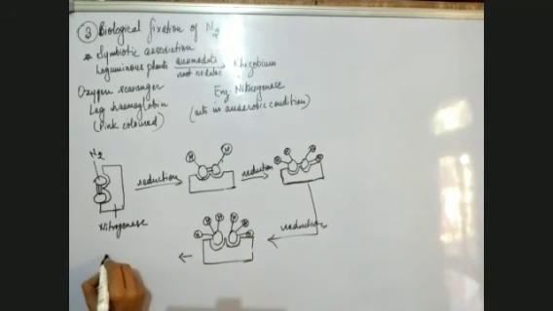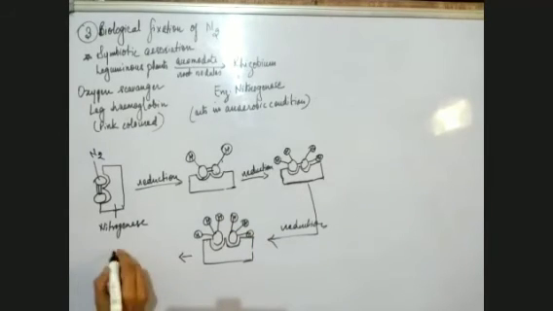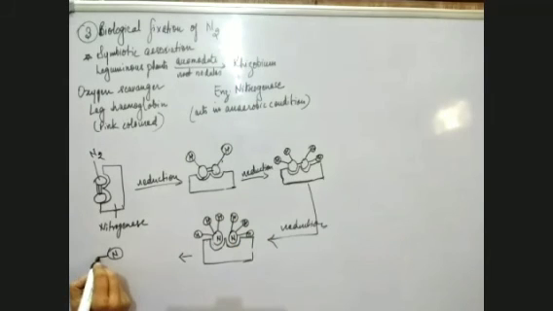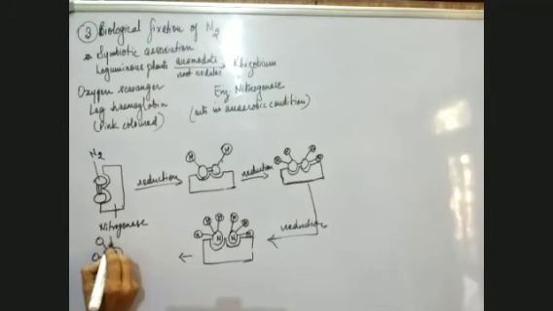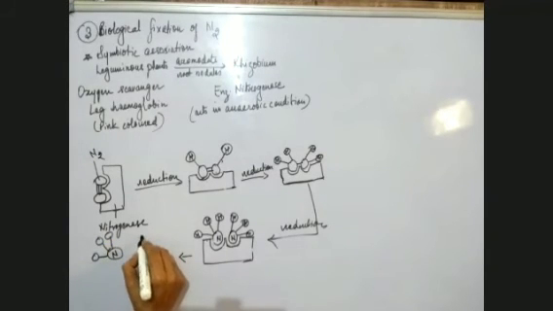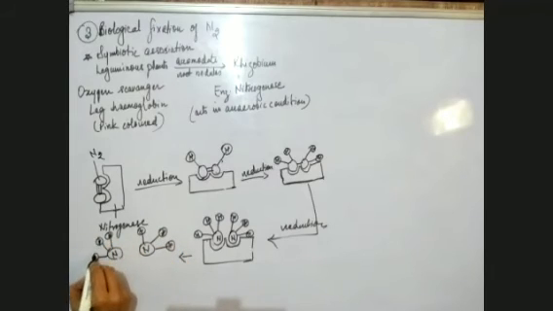So what do we get? We get one nitrogen with 3H here, 1, 2, and 3, and another nitrogen again with 3H, 1, 2, and 3. H, H, H, H, H, H. So we get ammonia, and this is the enzyme separated. And what do we get? We get ammonia. This ammonia is formed.